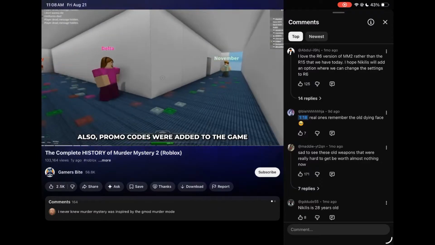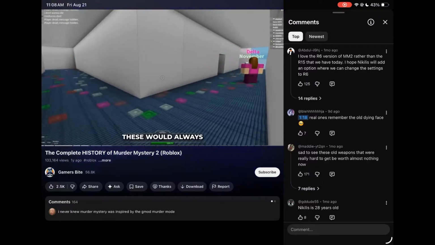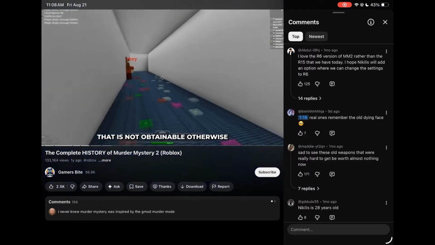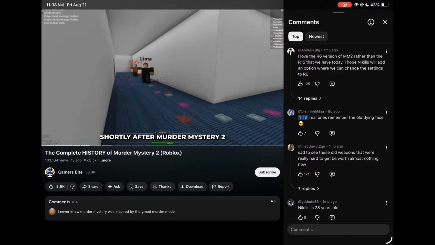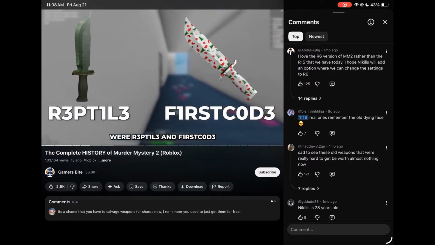Also, promo codes were added to the game. These would always give you a special weapon that is not obtainable otherwise. The first two codes released shortly after Murder Mystery 2 were Reptile and First Code.